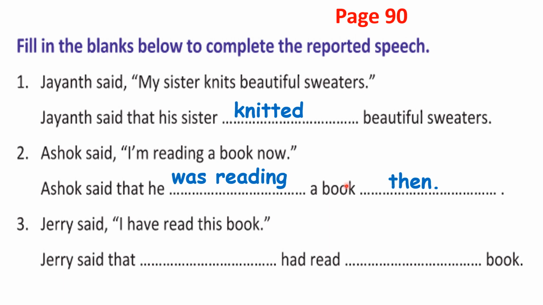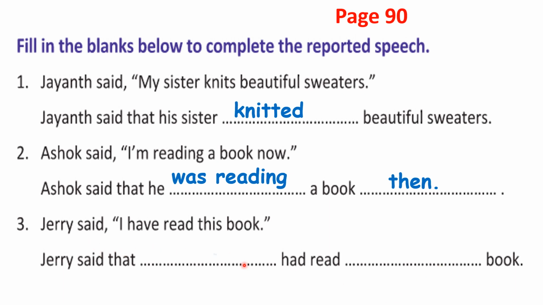Yes. Then third one. Jerry said, I have read this book. So now this is direct speech. In indirect speech, Jerry said that dash had read dash book. Have read is changed into had read. That is correct. So what is missing here? Instead of I, what will you write here? And instead of this book, this, what will you write here?